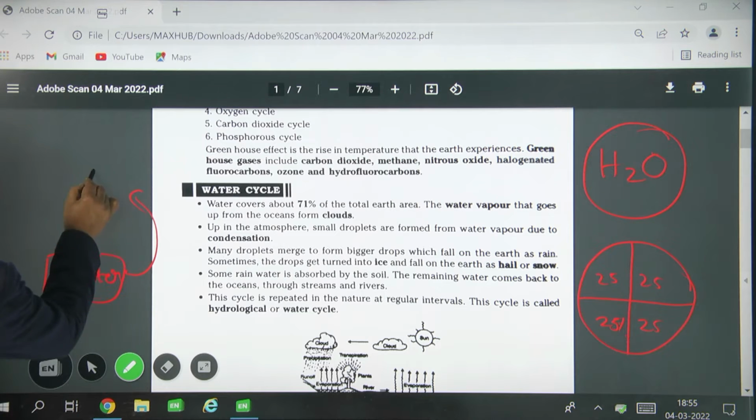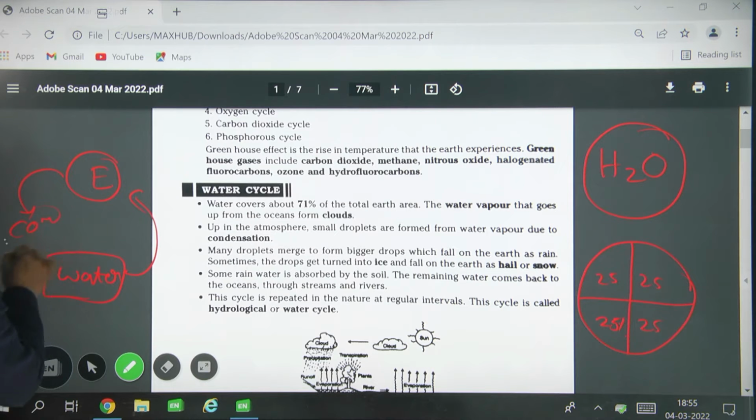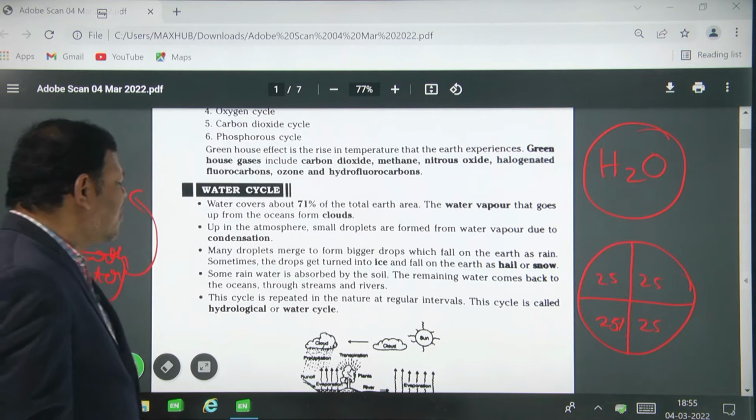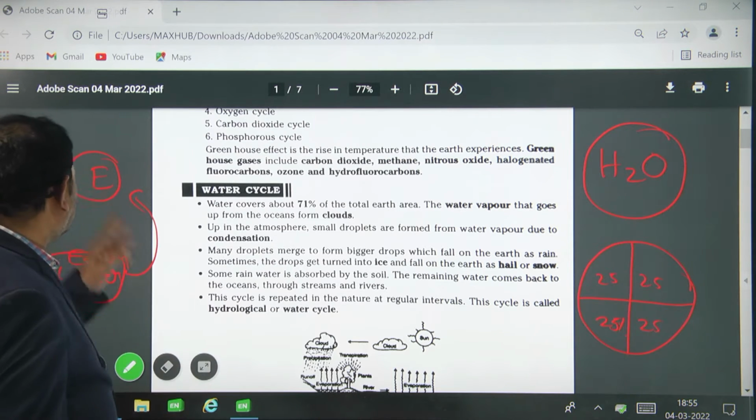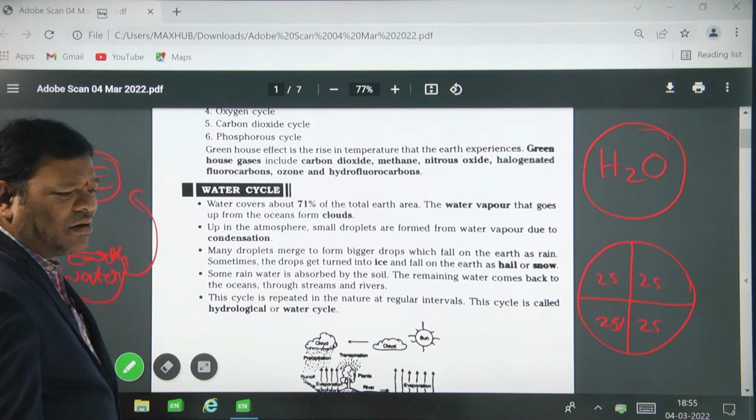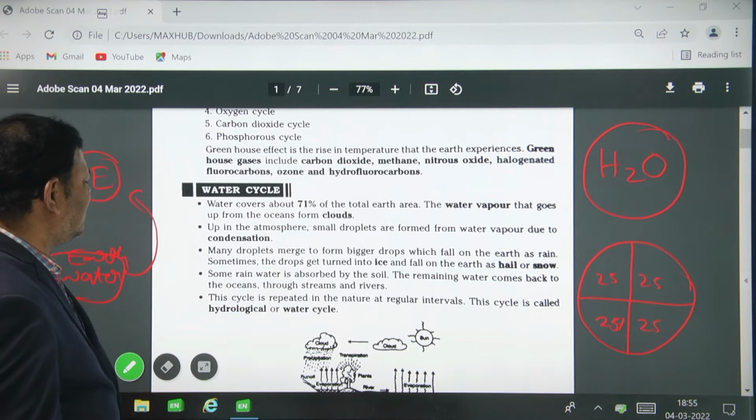This is the evaporation, and after condensation it comes back to the earth.